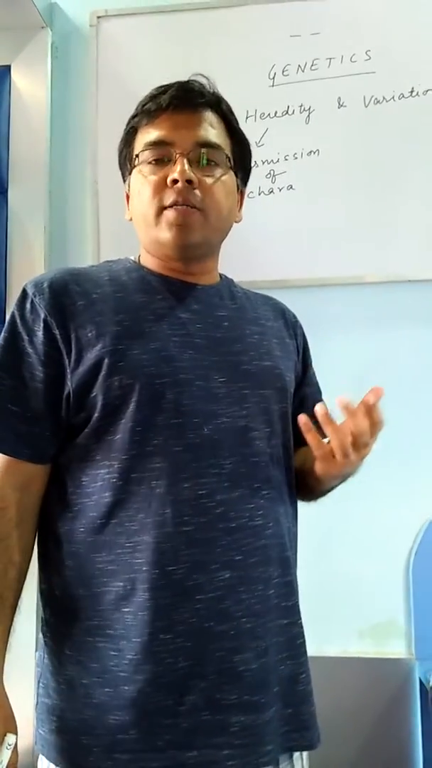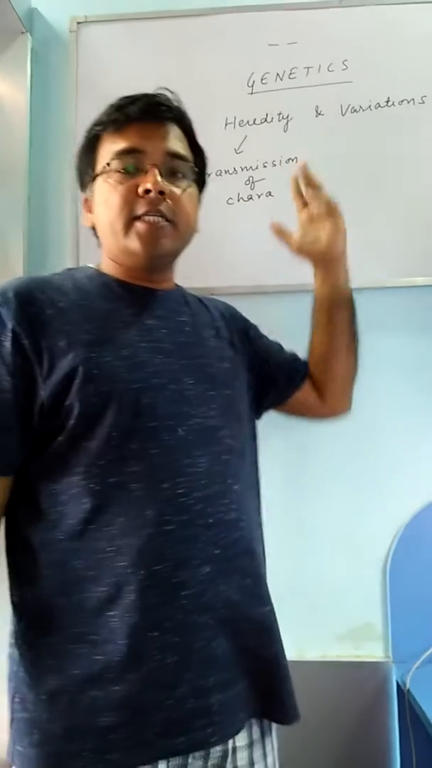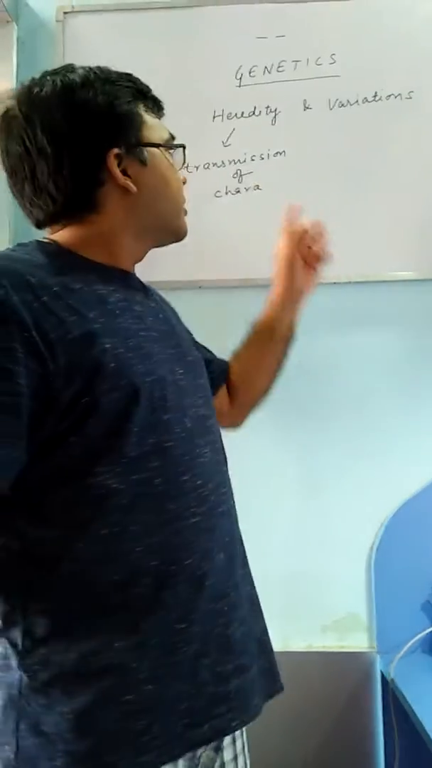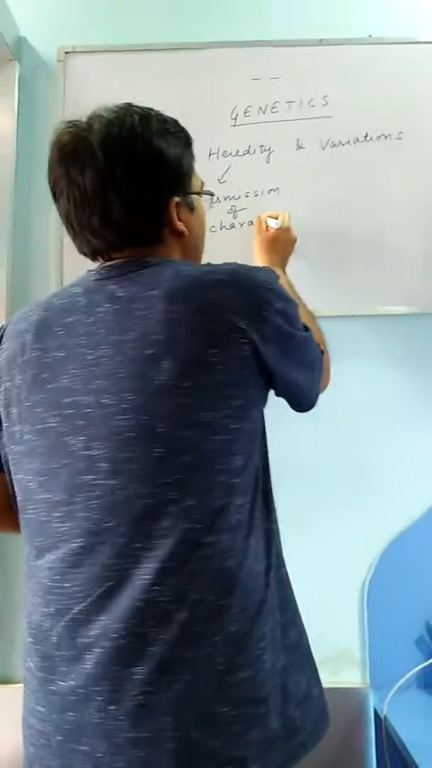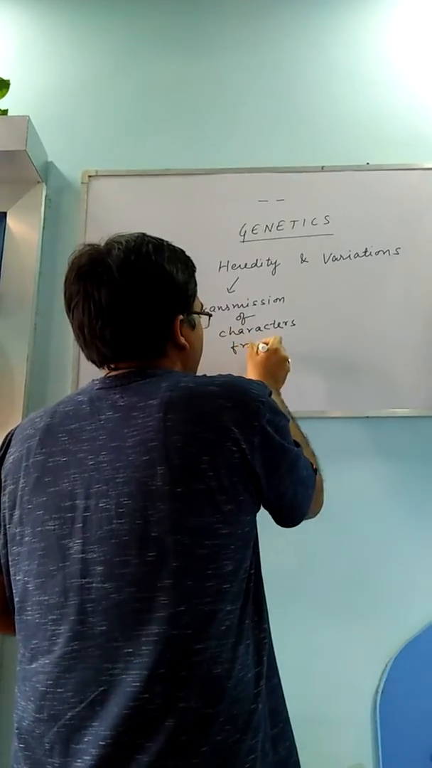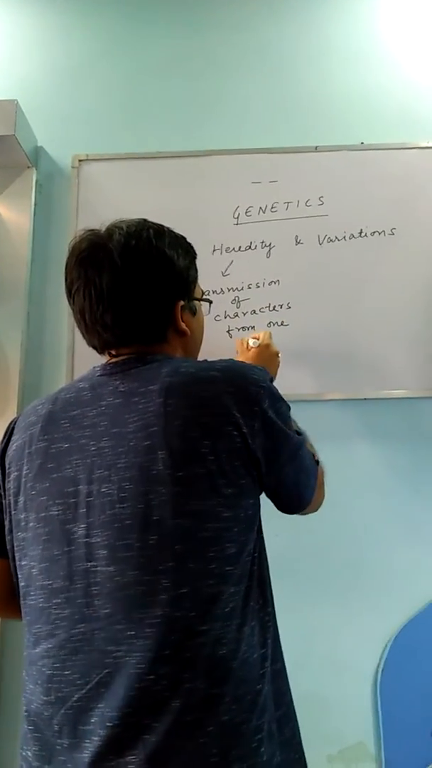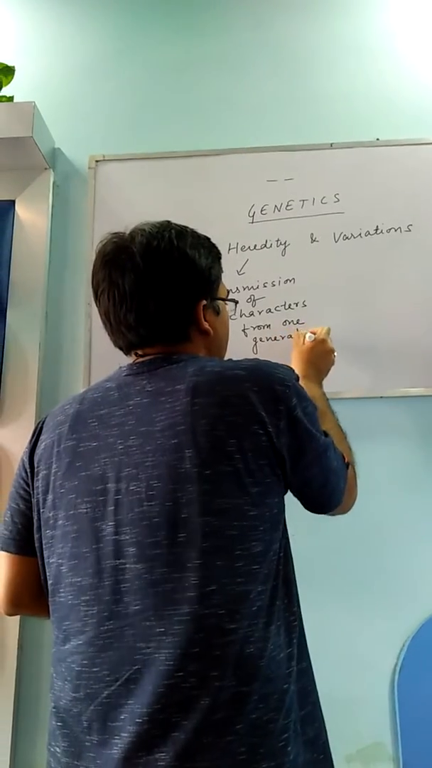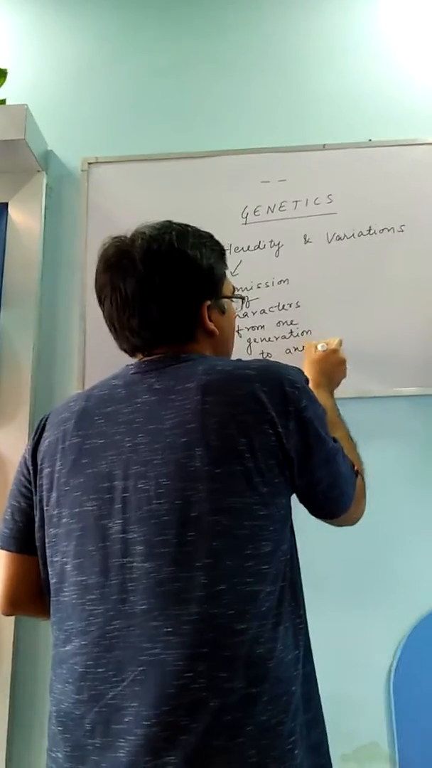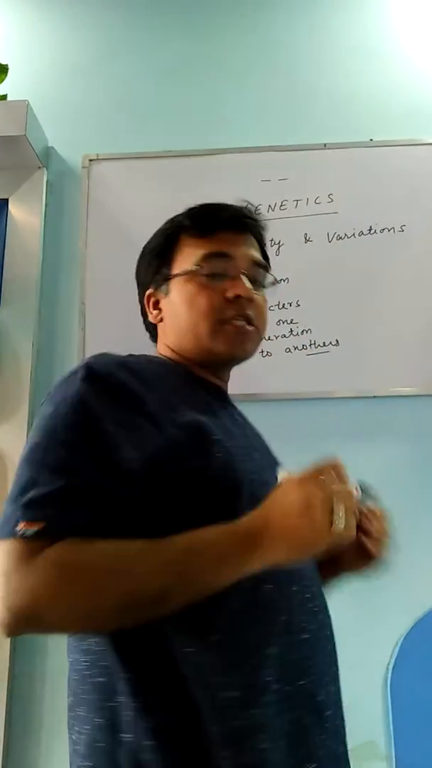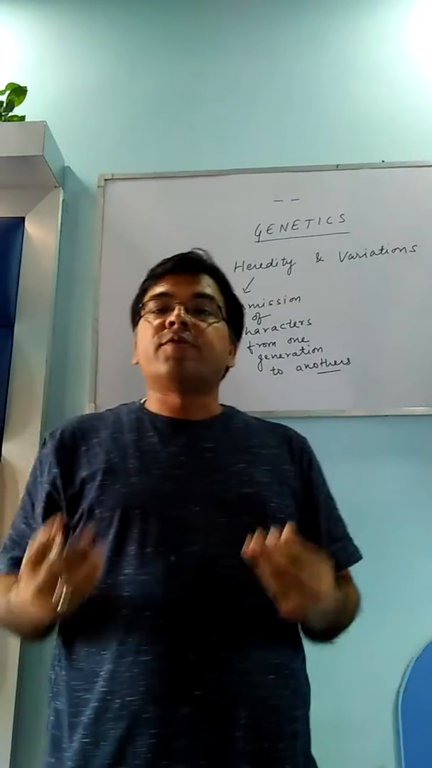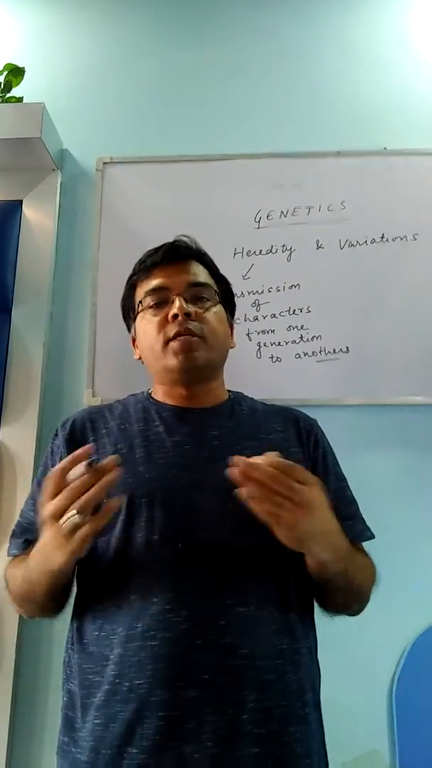Genetics is the branch of biology which deals with the study of heredity and variations. Now, what is heredity? Heredity is the transmission of characters from one generation to another. Whereas when we talk about variations, variations are the reasons why we are different from our parents, why we are different from our siblings, and why we are different from each other.